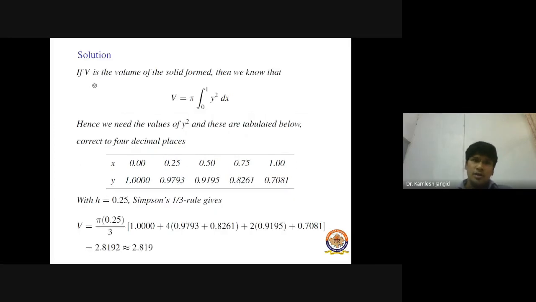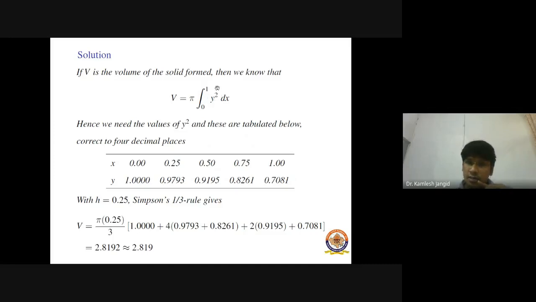And as we know, if V is the volume of the solid formed, then volume is given by pi times the integration from 0 to 1 of y square dx. Now keep in mind here y square is given, and we know that if our integrand is a second degree polynomial, then Simpson 1/3 rule gives a more accurate result compared to other methods. So we use Simpson 1/3 rule here because the integrand is a second degree polynomial, right?